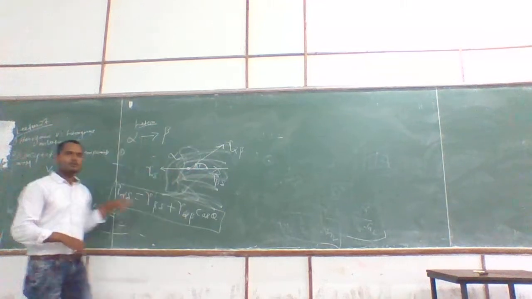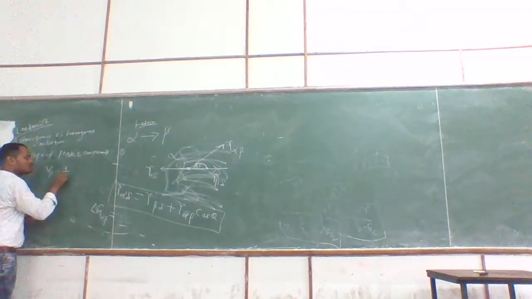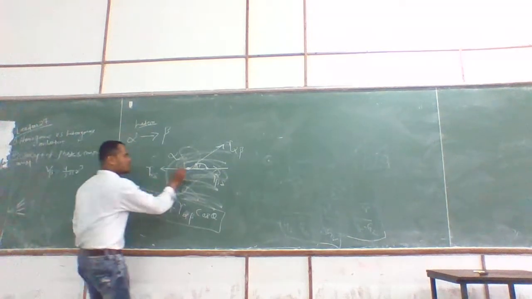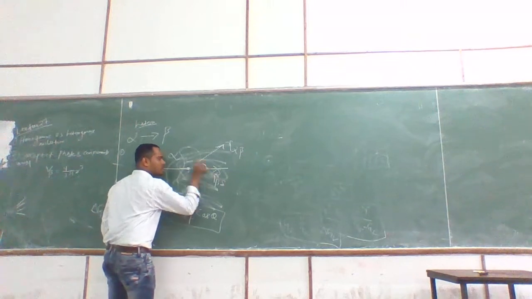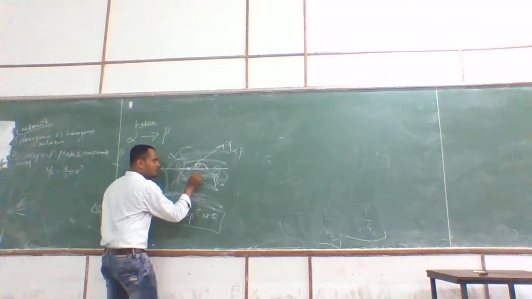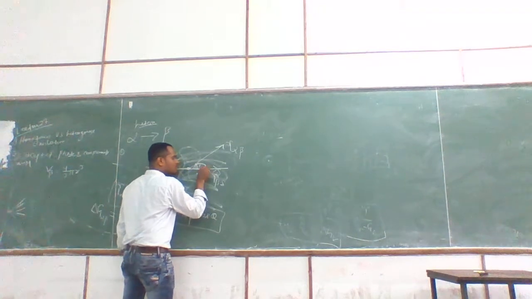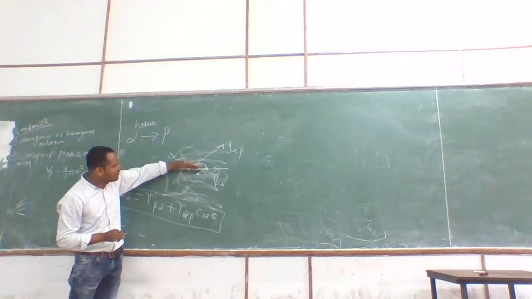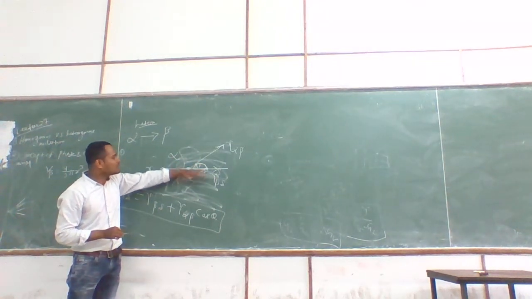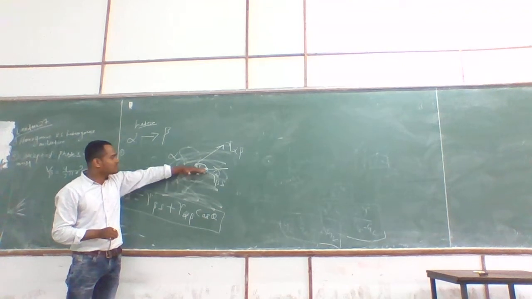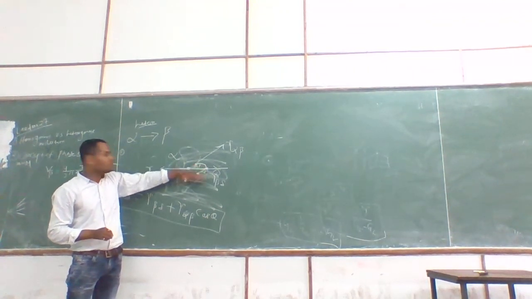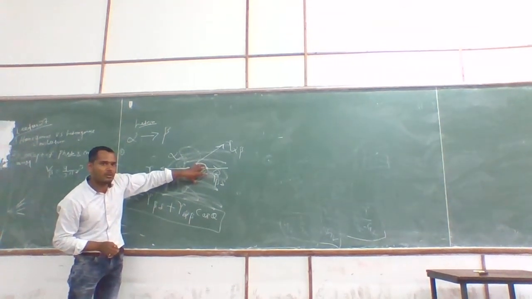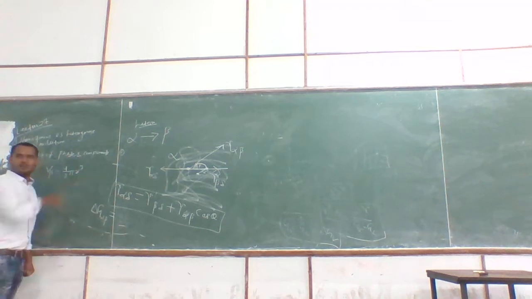So it will be 4 by 3 pi r cube. But that is not completely spherical. So suppose you make it a complete sphere, for example, like this. And this is the center, and this will be the radius. And this has cut the sphere over here. I can put this surface anywhere inside the sphere. But now this is the situation, and only this part is available, not the entire part. So the theta concept will come over here.